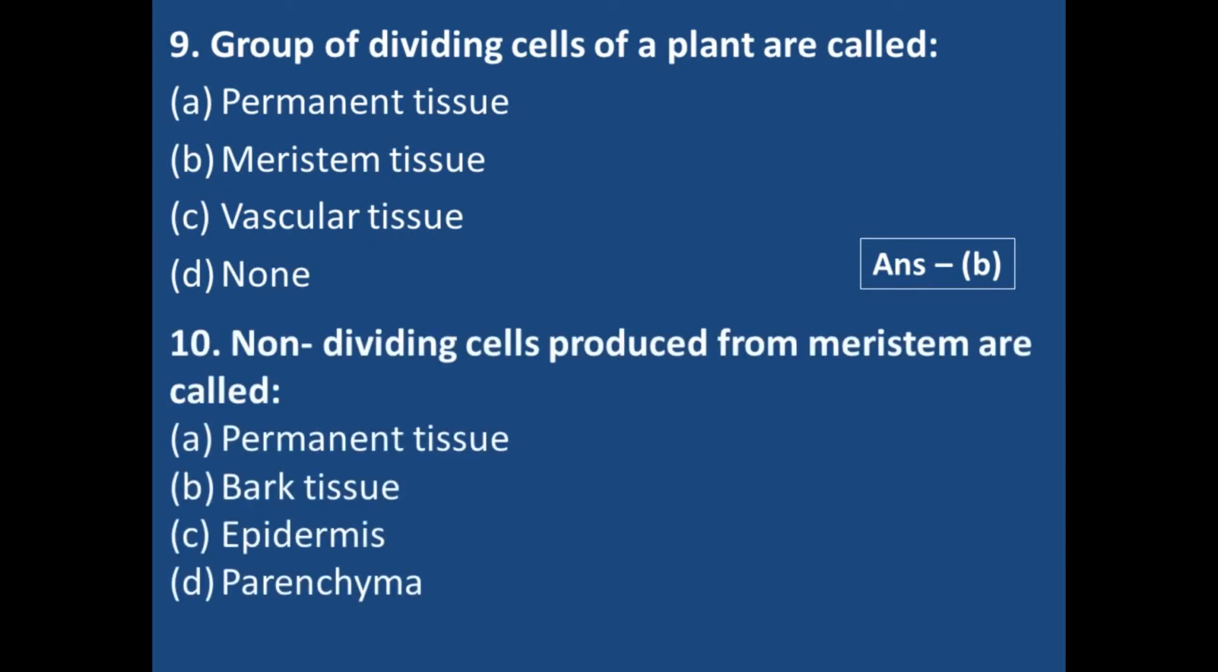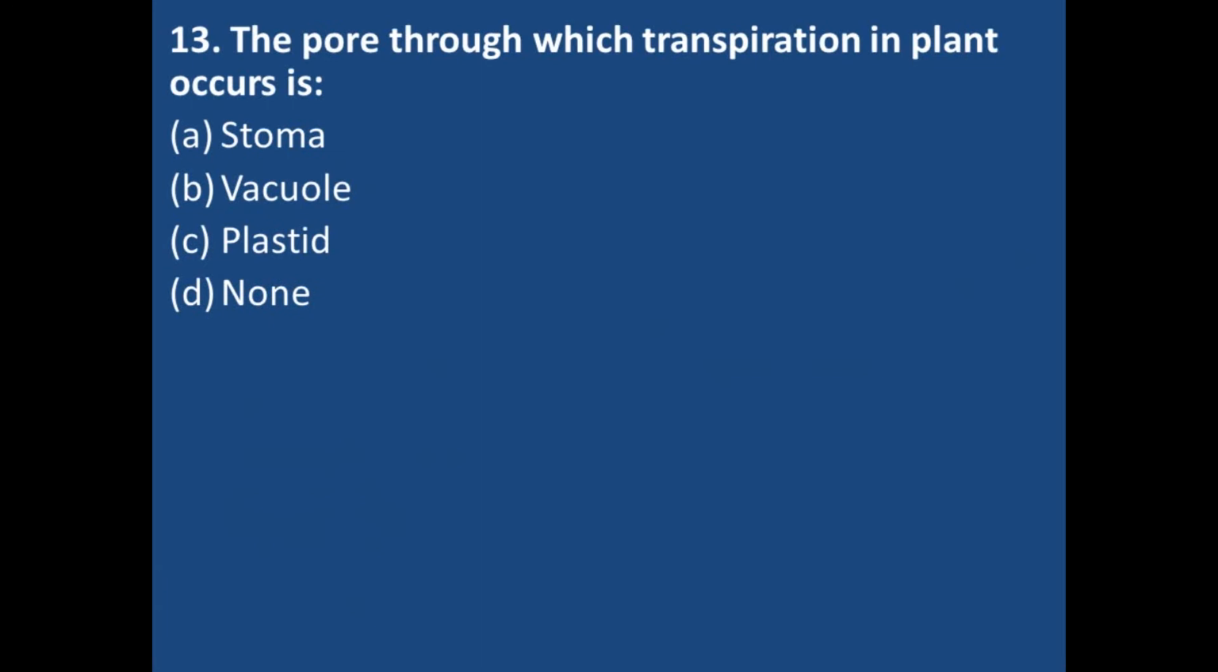Non-dividing cells produced from meristem are called permanent tissue, bark tissue, epidermis and parenchyma. The correct answer is option number A, permanent tissue. The pore through which transpiration in plant occurs is stoma, vacuole, plastid, none. Yes, the pore is stoma.